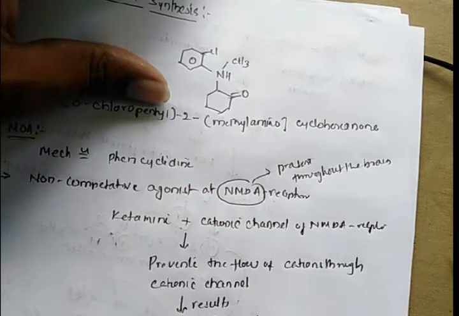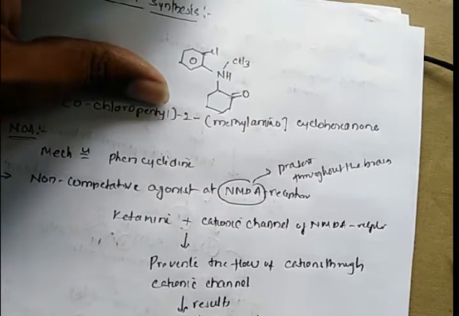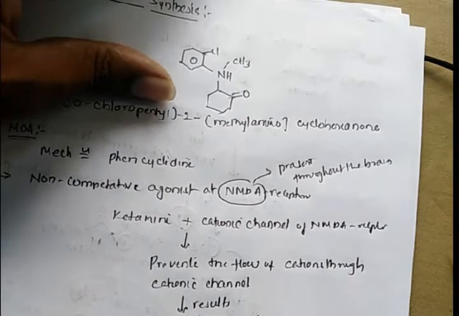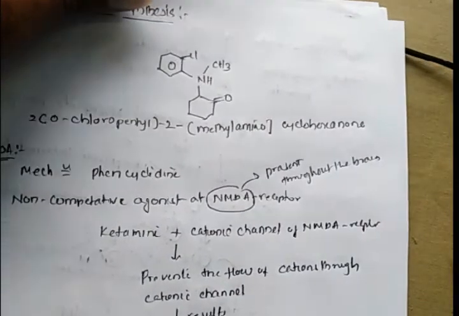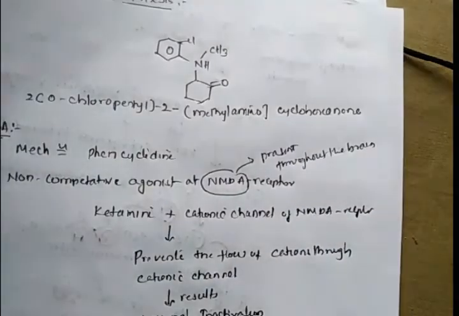So whenever this ketamine drug enters the CNS, it will bind with the NMDA receptors in the brain. As a result, the flow of cations will be stopped, the neurons undergo inactivation, and this neuronal inactivation produces unconsciousness.